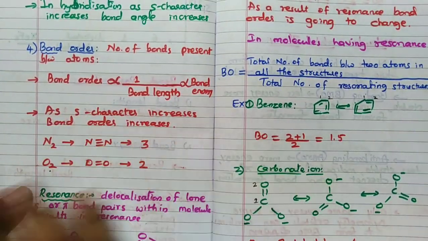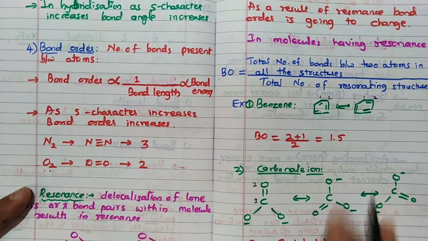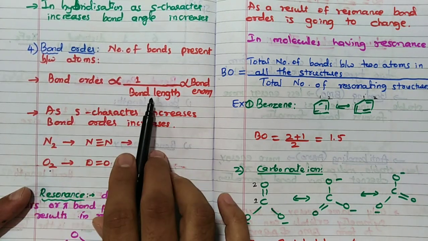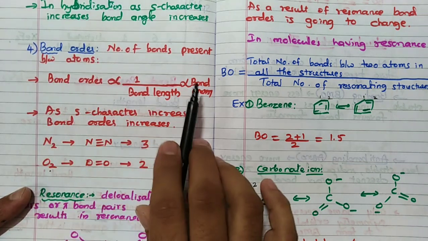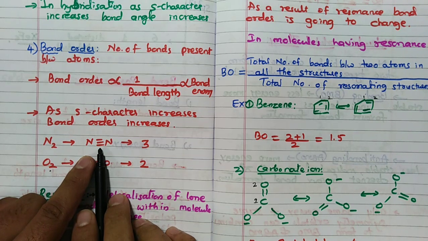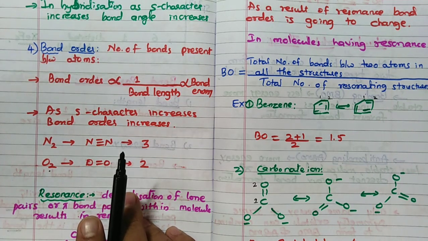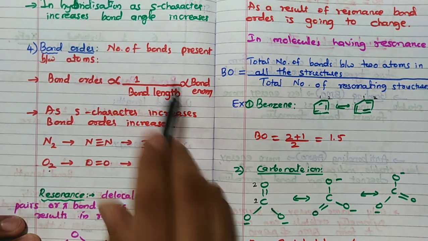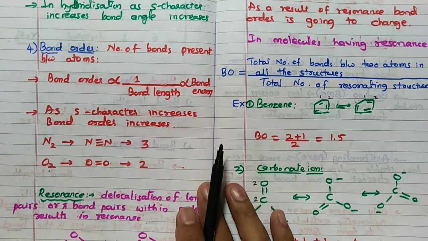So how are bond order, bond length and bond energy related? Remember this point, fix this point in your mind. Bond order is inversely proportional to bond length, and bond order is directly proportional to bond energy. So remember, as the number of bonds increases, bond strength increases. When bond strength increases, bond length decreases. When bond length decreases, bond order increases. Very important, this part you have to remember.